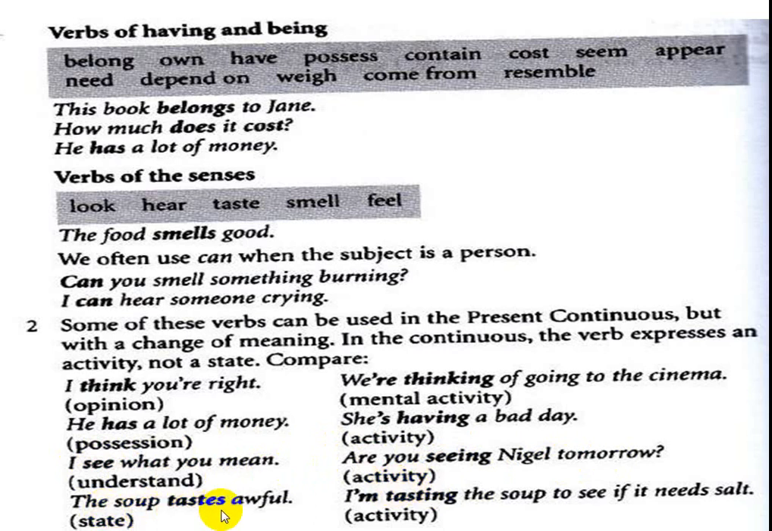The soup tastes awful. Here for state, tastes awful. I'm tasting the soup to see if it needs salt. Here for activity because we use the present continuous. So taste here is a state verb and I'm tasting here is an activity verb.